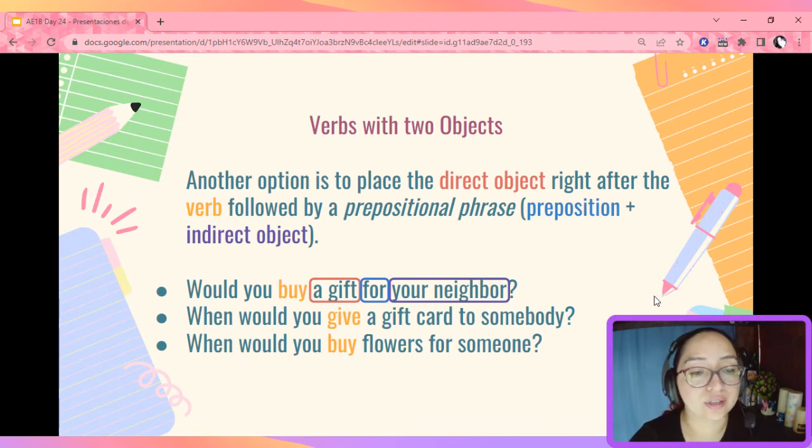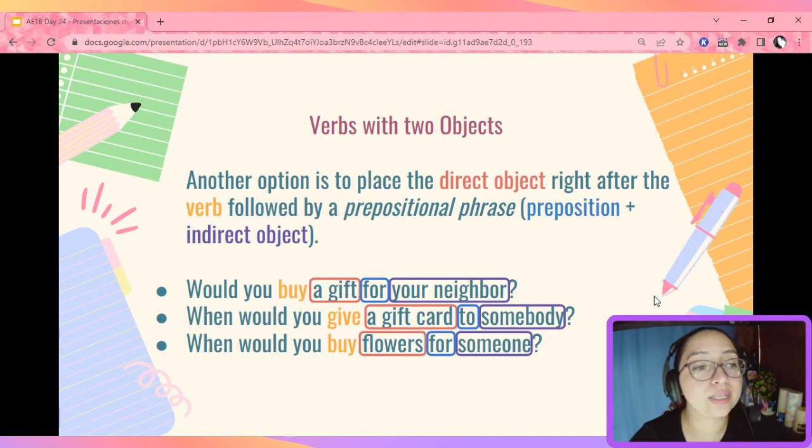When would you give a gift card to somebody? Once again, we have the direct object, the gift card, and the prepositional phrase. When would you buy flowers for someone? Direct object, flowers, and the prepositional phrase, for someone.